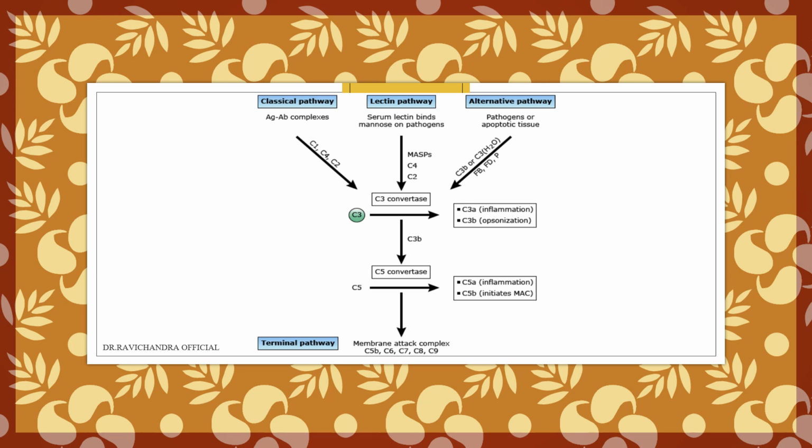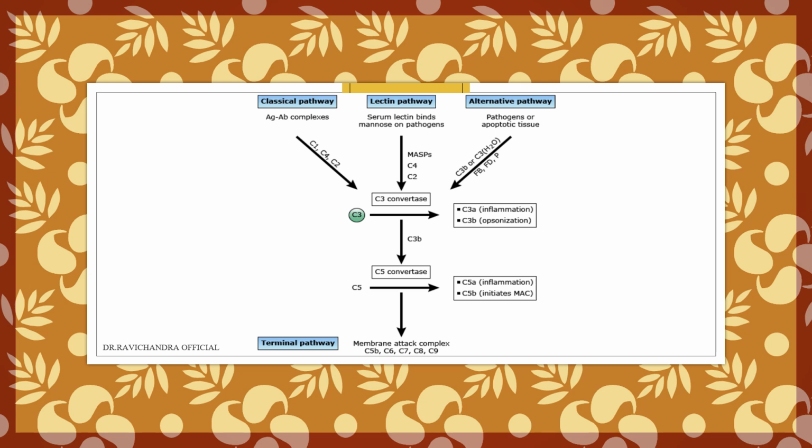C5 gets cleaved into C5a and C5b in the presence of C5 convertase and C3b complement. And this C5a will help in inflammation and C5b will initiate the membrane attack complex or terminal pathway, which will help in cell lysis. So C3a, C5a and C4a, anaphylatoxins, are involved in inflammation.